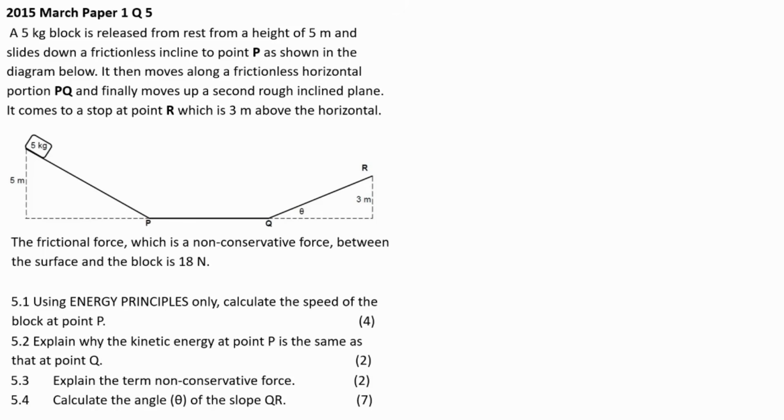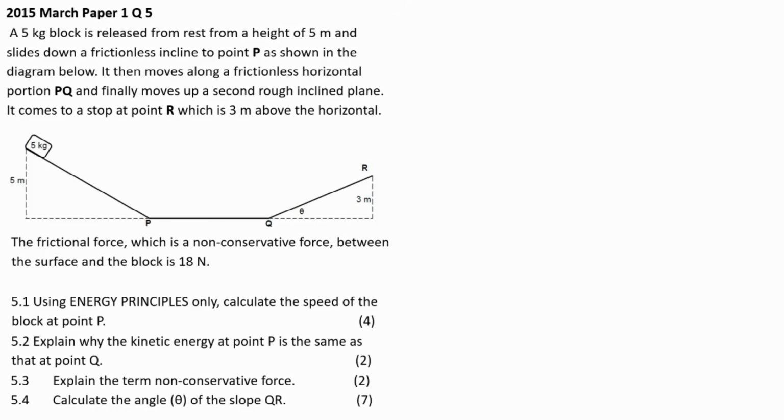It comes to a stop at point R, which is 3 meters above the horizontal. So there's my diagram. The last question is 7 marks, so we'll think a lot. I want us to understand the scenario from scratch, so work with my line of thinking.